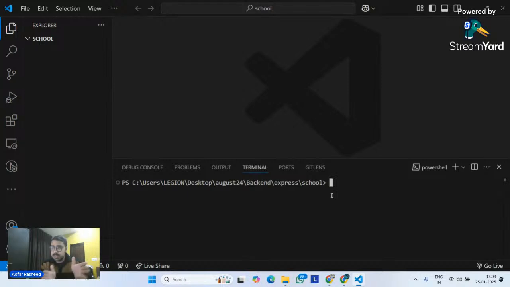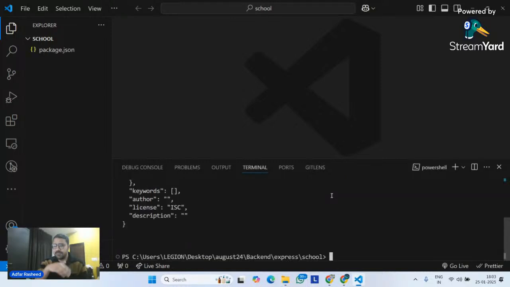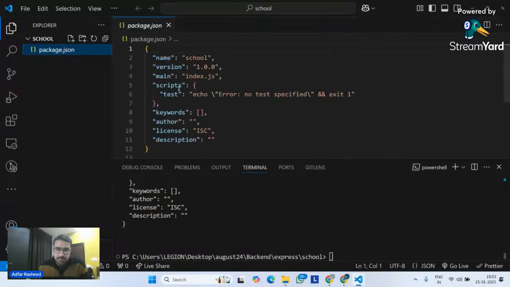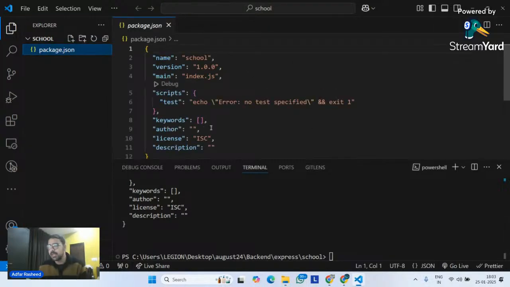Since we know that we have to install a third-party module, we need a file. In that particular file, we will keep all the details related to this folder. So I need npm init -y first, which gives me a file with the name package.json. And after that, I will install it. So now we can see I have a package.json, in which some things are already created.